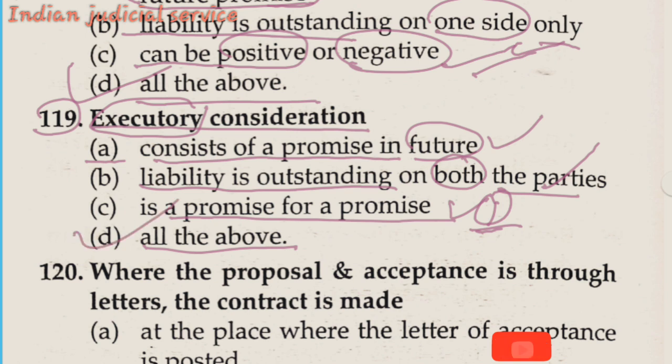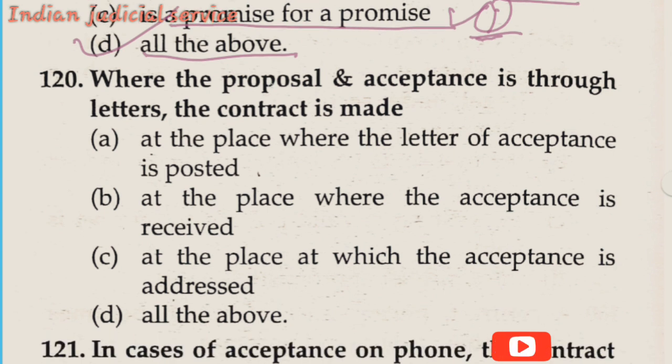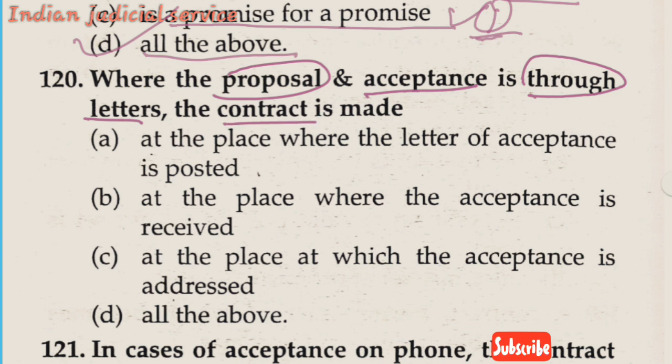Now question number 120: where a proposal and acceptance is through a letter, the contract is made. We dealt with this question in a previous video. Option A, at the place where the letter of acceptance is posted.